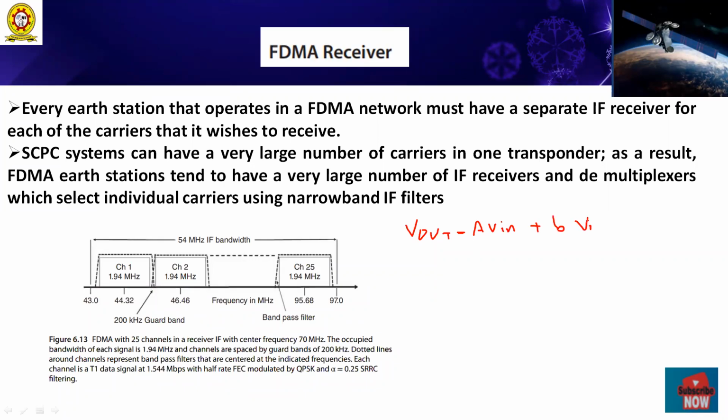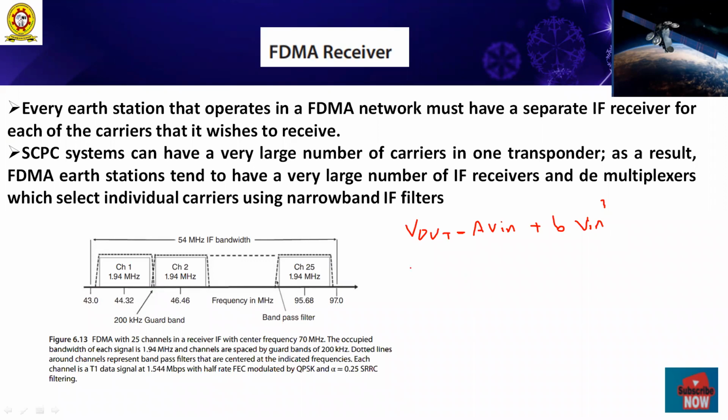B V in cubed. Generally the magnitude of small b is always smaller than capital A. Why? Because b is linked with the cubed power of the input voltage. From this example, what is the amplifier input signal?